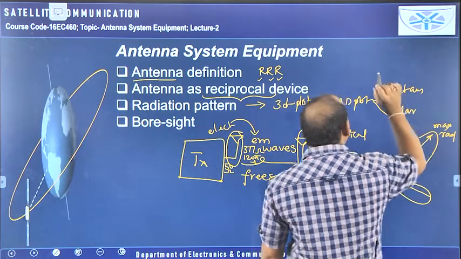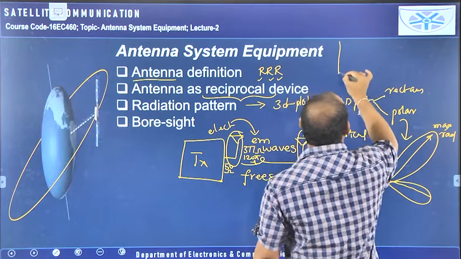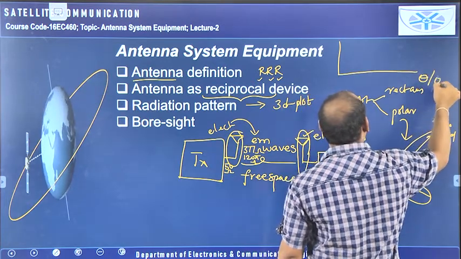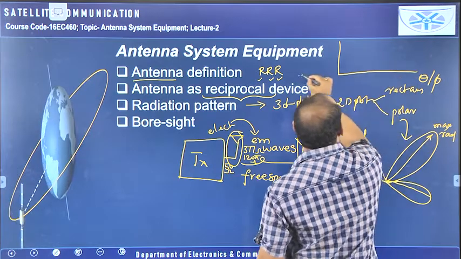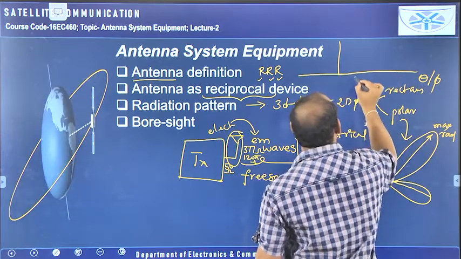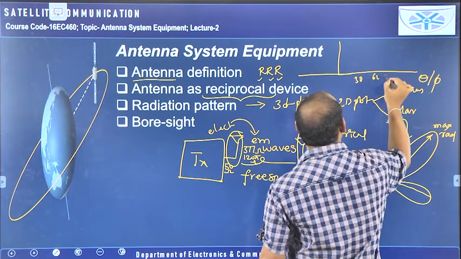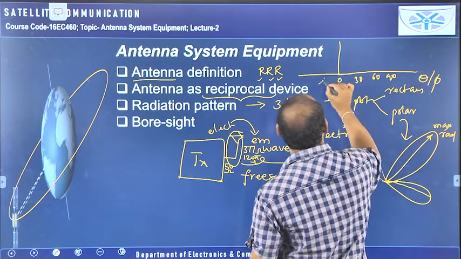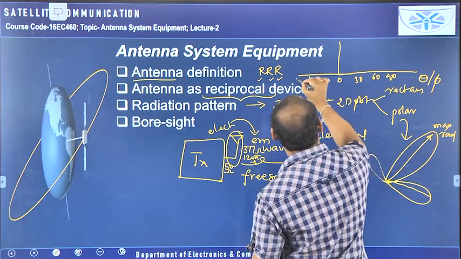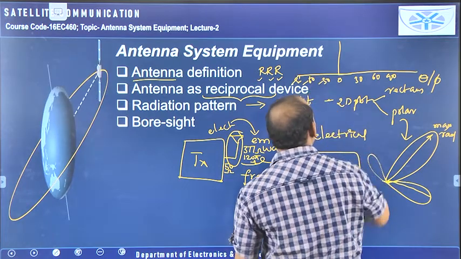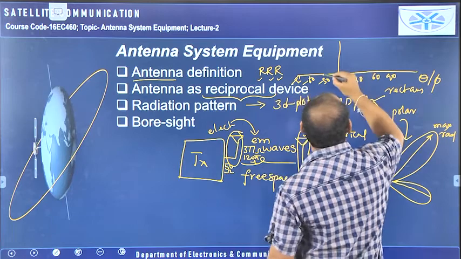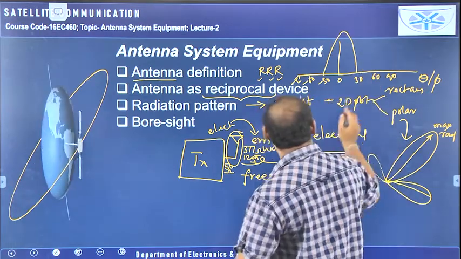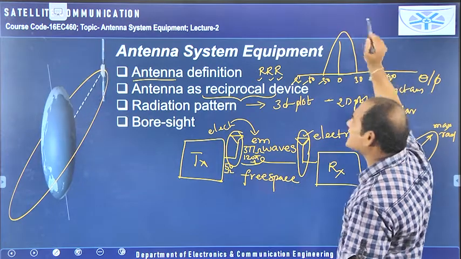But if you take the rectangular form, here I am taking theta or phi on the x-axis, and this is theta equal to 0, theta 30, theta 60, theta 90, like this up to 180 you can take, and it is 0, minus 30, minus 60, minus 90. For example, we can take like this. From minus 30 to plus 30, the main lobe is available like this. That means exactly at theta equal to 0, the maximum amount of radiation is there.